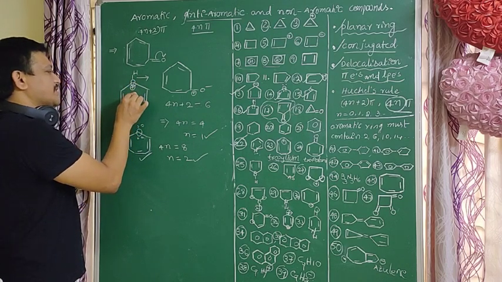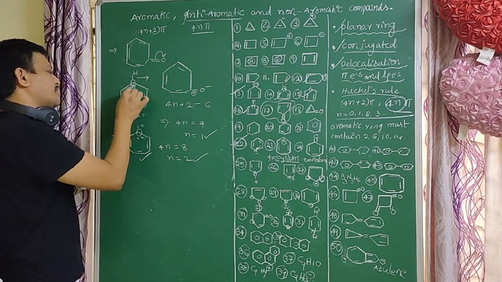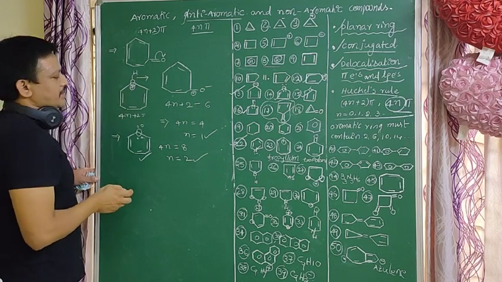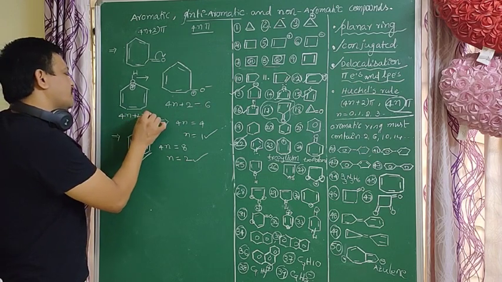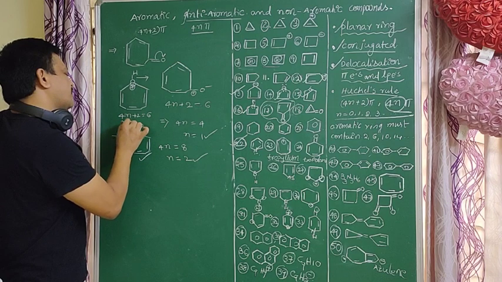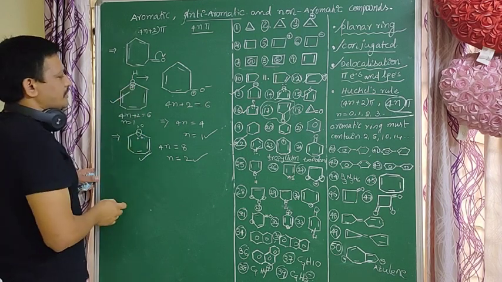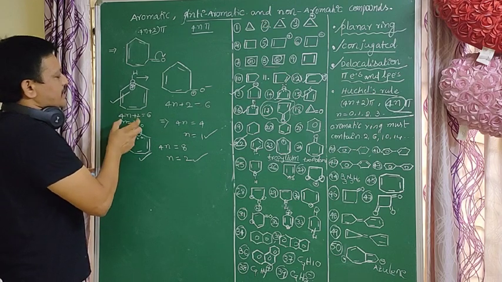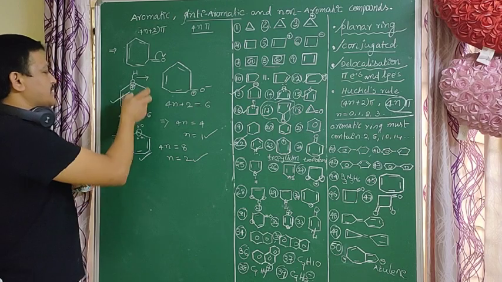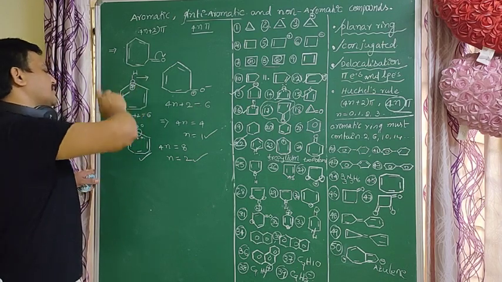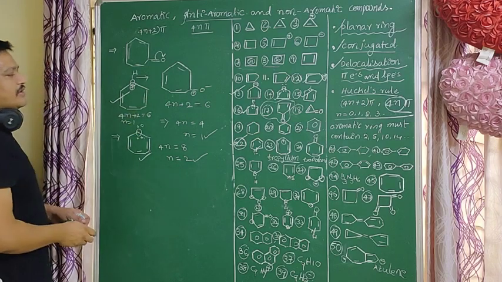So it has conjugation, and it follows the 4n plus 2 pi electrons rule. So 4n plus 2 equal to 6, n equal to 1. The molecule follows the 4n plus 2 pi electrons rule, has conjugation, and those pi electrons are involved in delocalization. These electrons are delocalized electrons. So it is an aromatic compound.